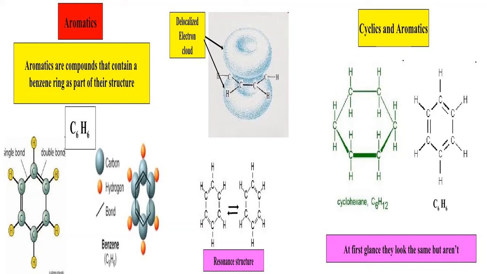So this is the benzene structure, and this diagram shows the resonating structures. They are identical structures, but the bonds move from one place to another, and these arrows show the similarity in their structure, but alternation takes place. Here you can see the cyclic structure. If the bonds are not there in the ring, this is cyclohexane, the cyclic form. But if the ring has bonds, this is called benzene.